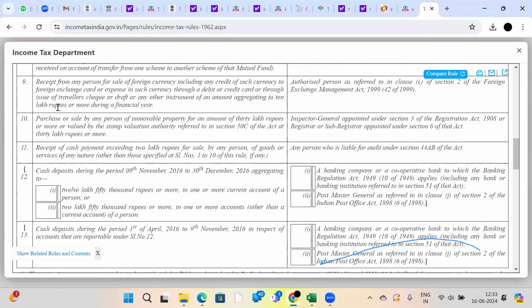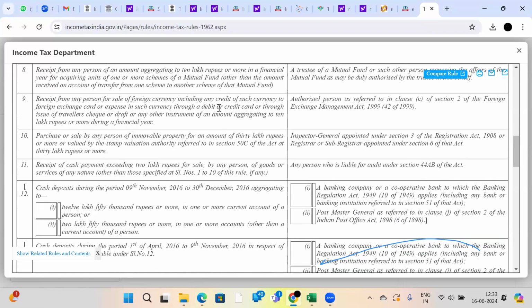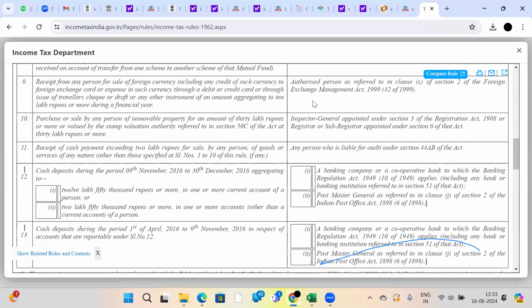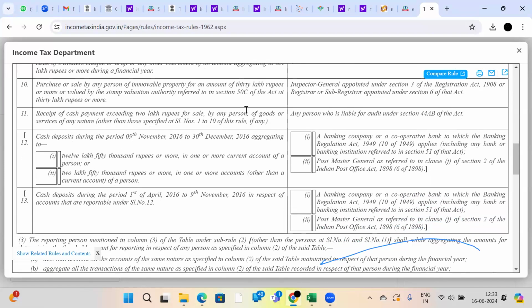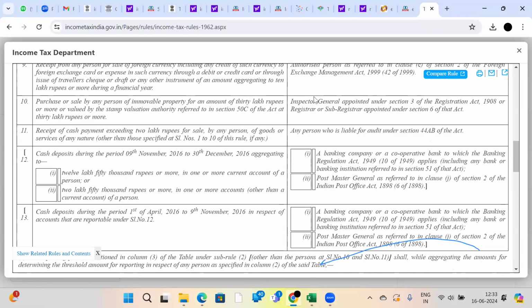If you give more than 10 lakh rupees to a forex company and take US dollars or euros or Singapore dollars, Dubai dirhams, anything, the details will be informed by the FEMA organization to the income tax department. And if you are buying any property with a stamp duty value of more than 30 lakh rupees, your information will automatically go to the income tax department.